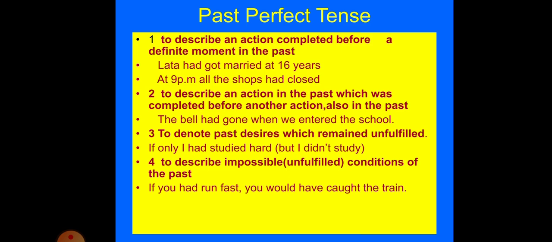So the activity or the action which took place earlier, we have used had and third form of verb, and entering of the school, this activity took place later. So that is why we have used second form of verb. So the sentence is the bell had gone when we entered the school. You can have many other examples also, like I had completed my task when the telephone bell rang. Okay, so here also had and third form of verb, and in the second clause second form of verb is used.